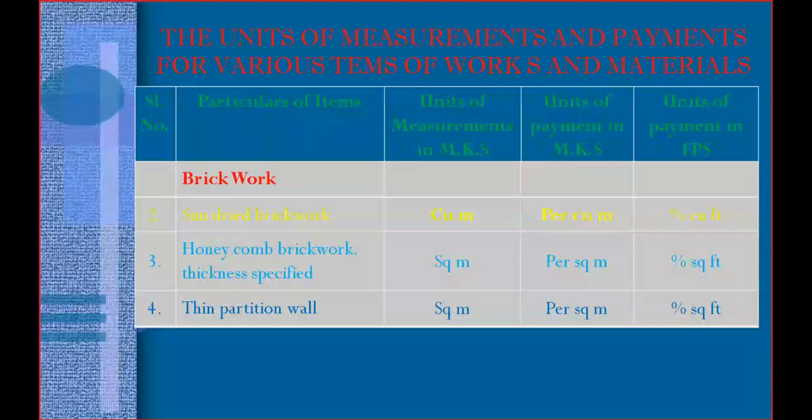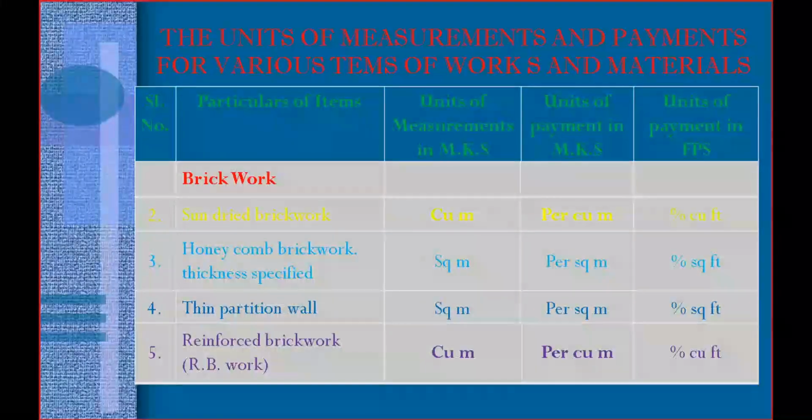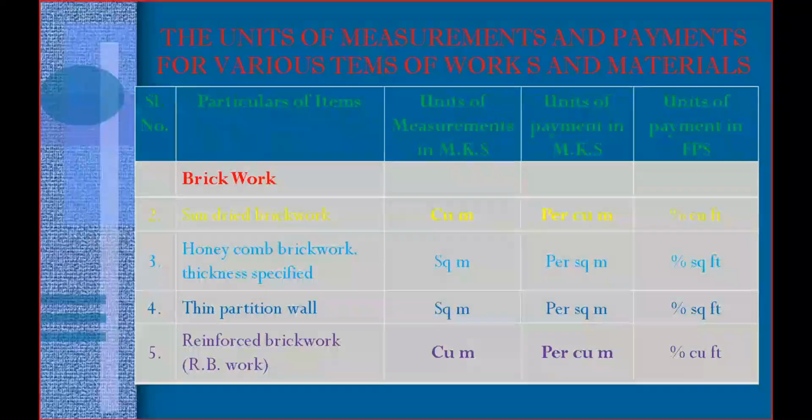The next one is reinforced brickwork, or we simply call it RB work. For this type of work, we need to pay per cubic meter and we need to calculate in cubic meter. Coming to the FPS system, you need to pay per percentage cubic feet. So that is about brickwork.